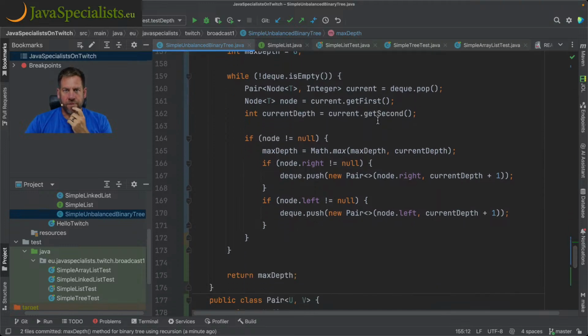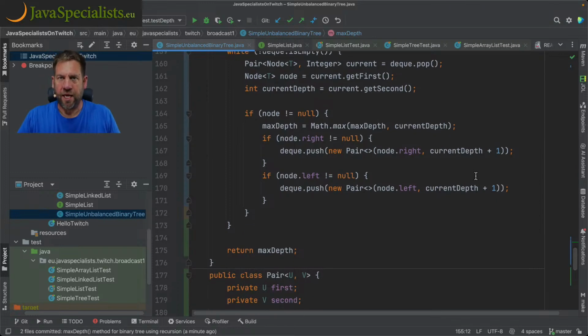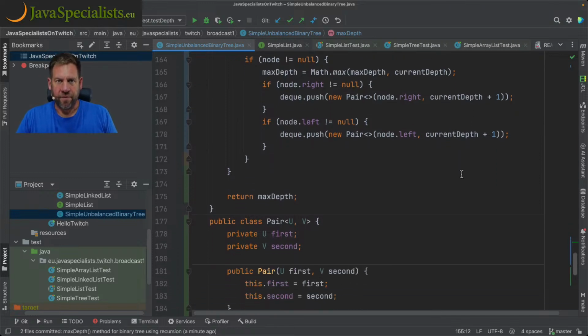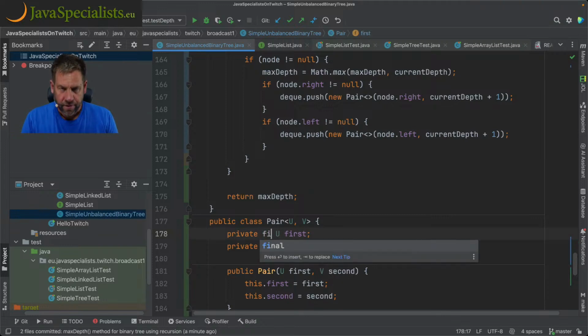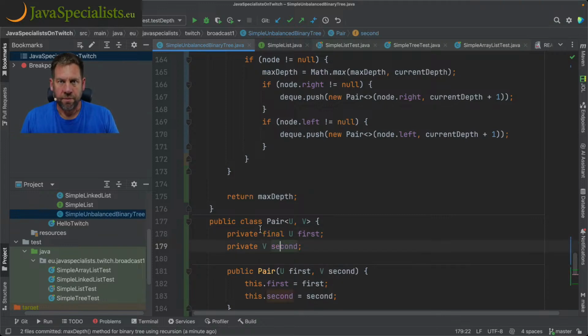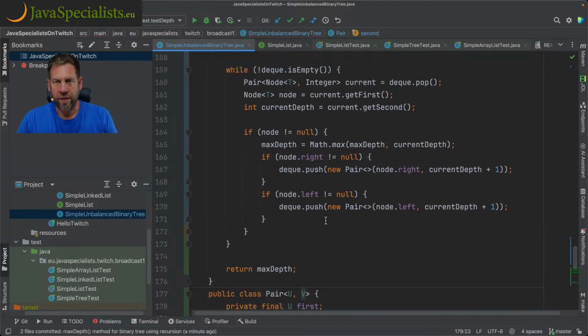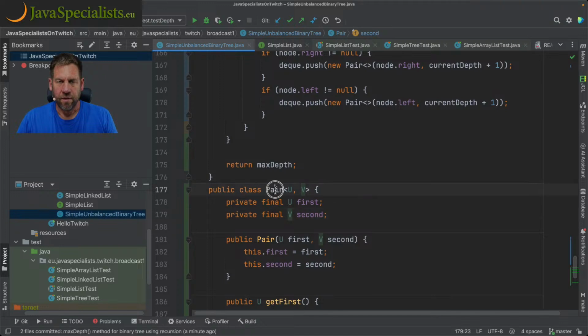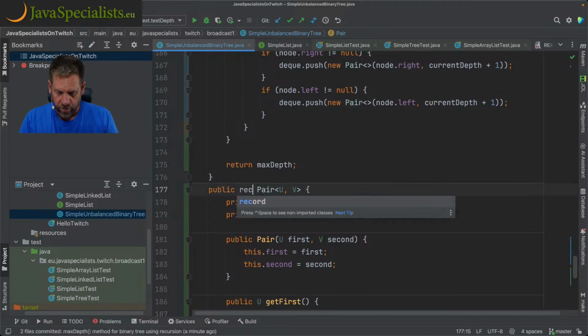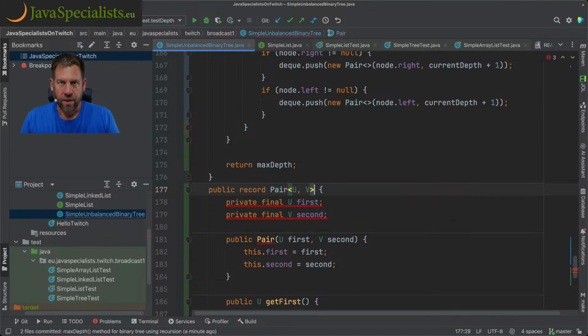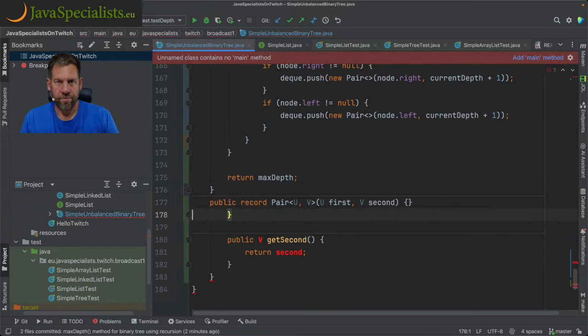So it's putting in new pairs, so they're not actually keeping the old pair there. So we can probably make these final, these two. Let's double check that. I think that would be correct. So final. And because we can make them final, we can convert this to a record. So we can say record pair u first comma v second, and delete the rest. So there we go.